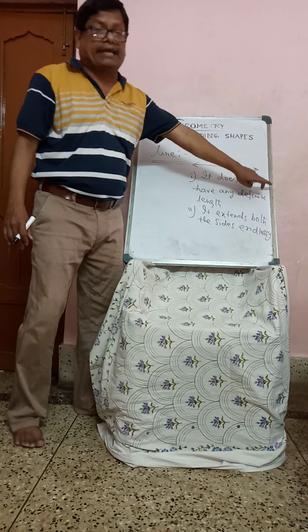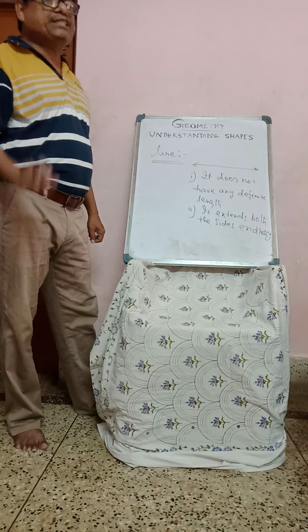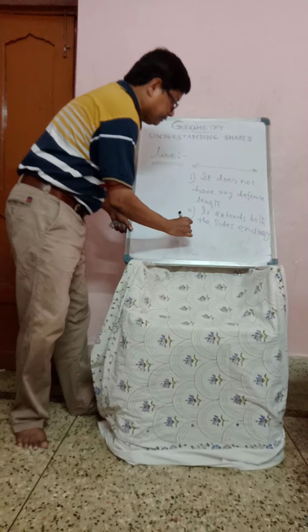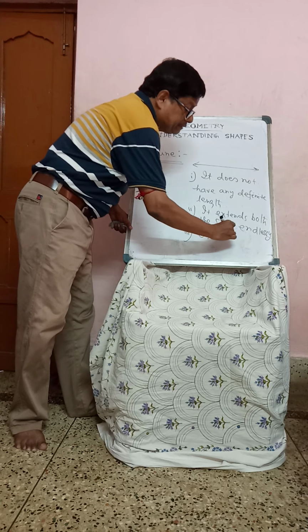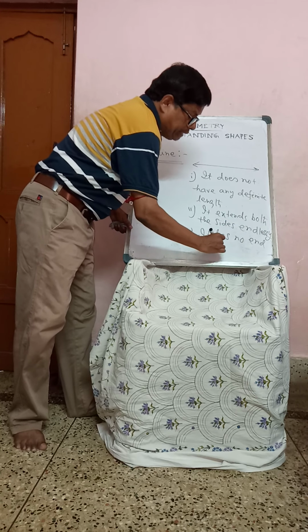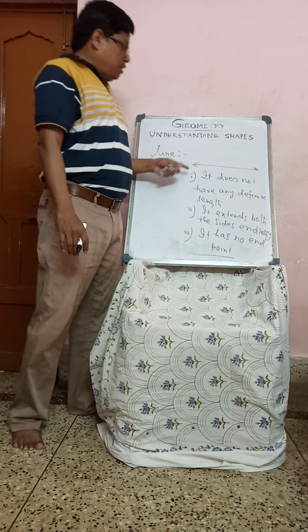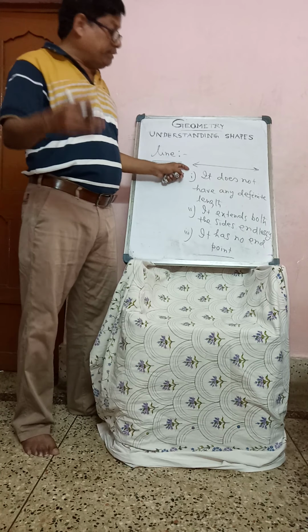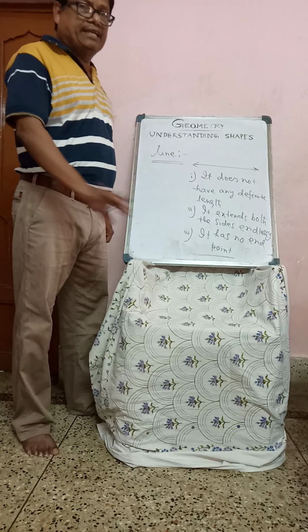We have to extend the line on both sides, and it has no end point. How do you have to write? It has no end point. It has no starting point also, then how can we get an end point? No end point is there.